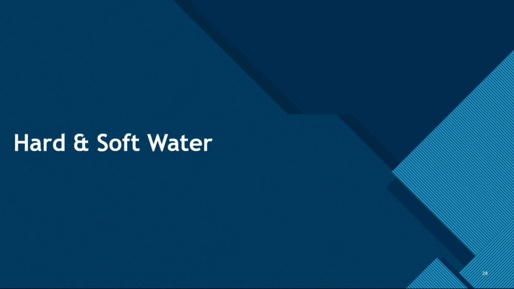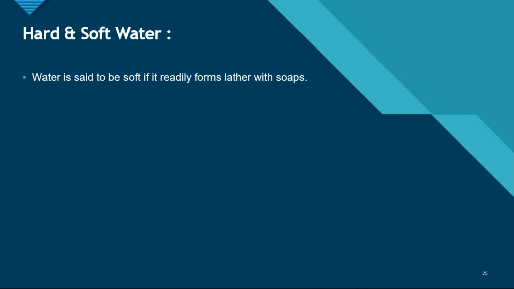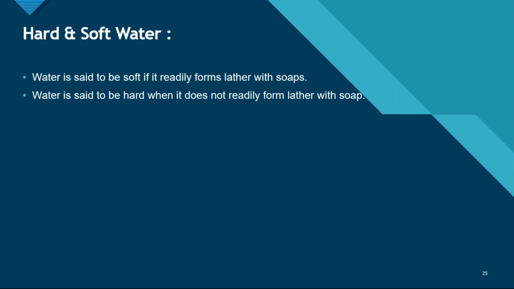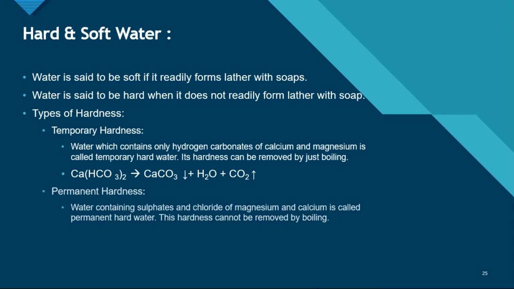Now let's discuss hard water and soft water. Water is said to be soft if it readily forms lather with soaps, and water is said to be hard when it does not readily form lather with soaps. Hard water is of two types: permanent hardness and temporary hardness.